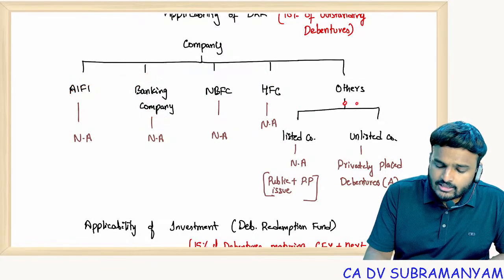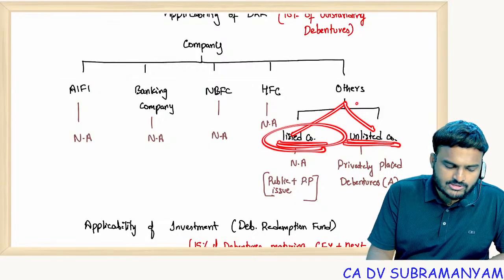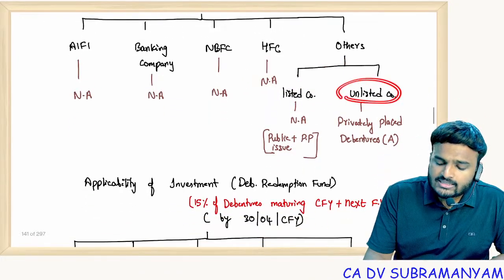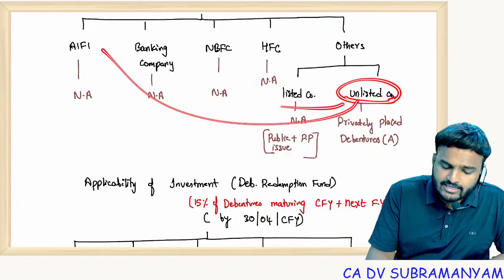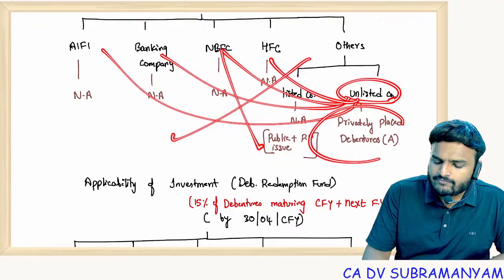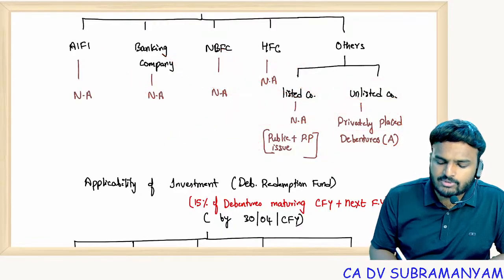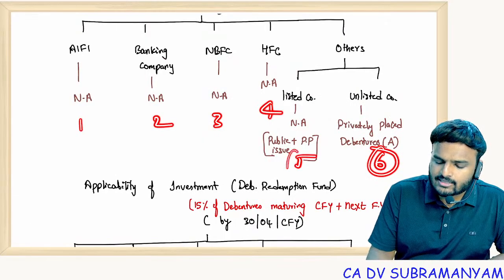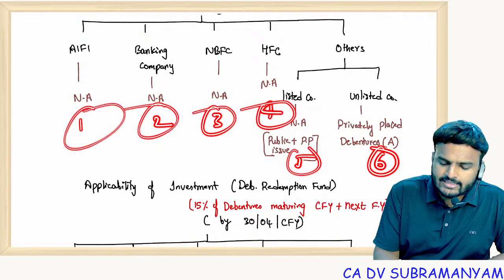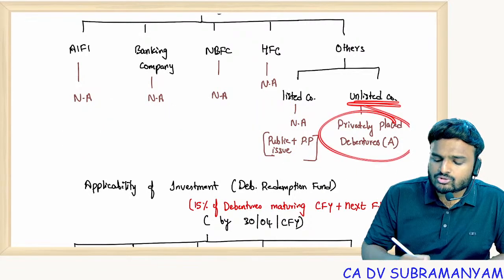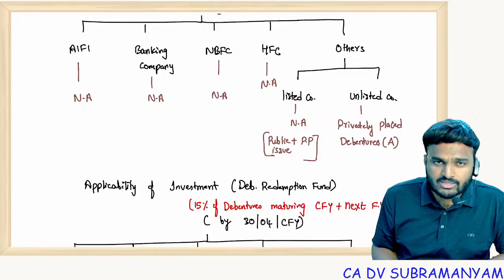categories, you have to classify companies into listed and unlisted. For listed companies also, DRR is not applicable. DRR is only applicable for unlisted companies other than AIFI, banking company, NBFC, housing finance company. Clear? Only for privately placed debentures, DRR is applicable. So total 1, 2, 3, 4, 5, 6 categories are there. Out of 6 categories, in 1 category creation of DRR is required. That is the 6th category: unlisted company issued debentures on private placement basis.